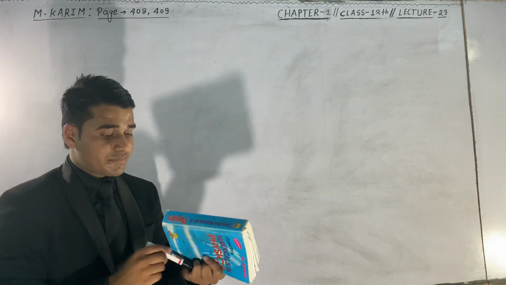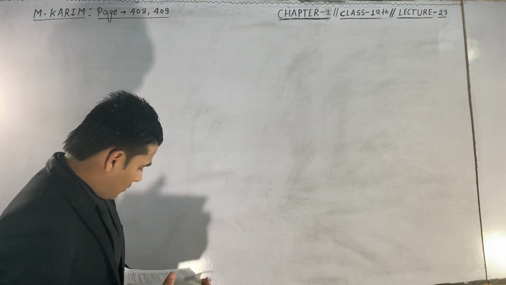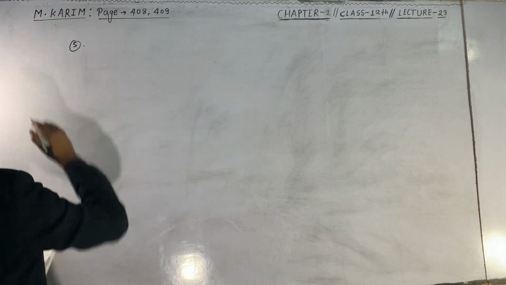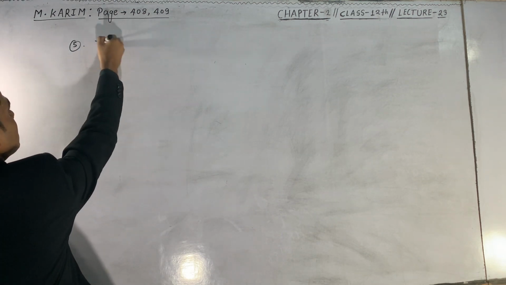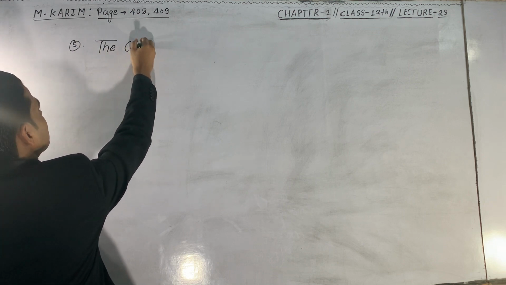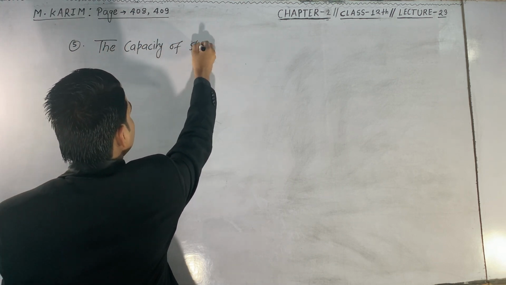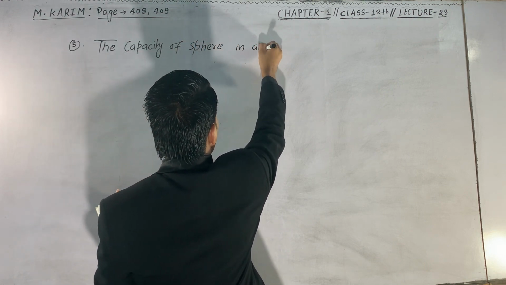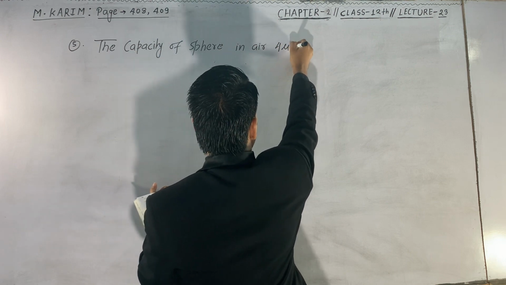Okay, now let us do question number 5. The question is saying that the capacity of a sphere in air is 4 microfarad.